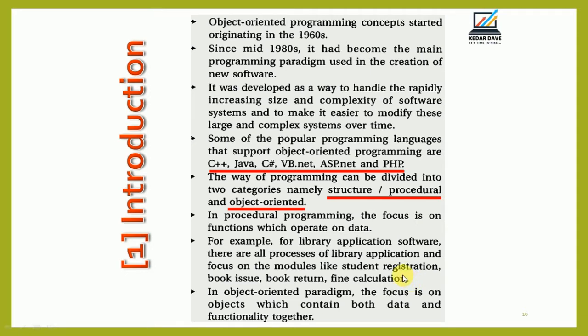So the focus is on the different modules. But in object oriented programming, the focus is on the object, which contains both the data and the different functionalities together.